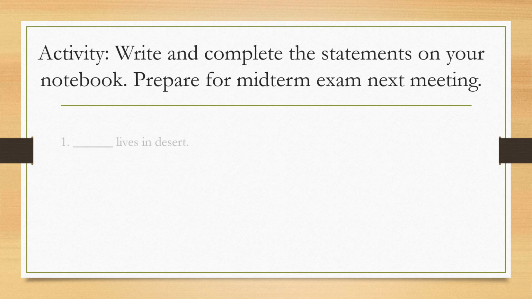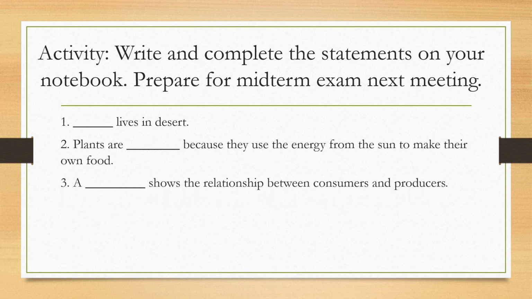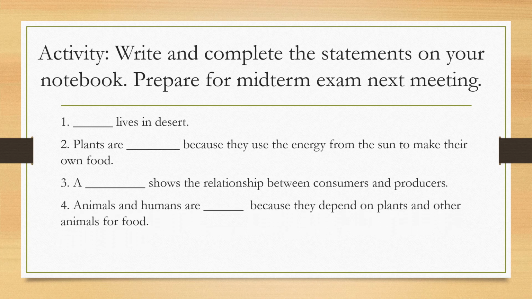Okay, number 1, blank lives in the desert. Number 2, plants are blank because they use the energy from the sun to make their own food. Number 3, a blank shows the relationship between consumers and producers. Number 4, animals and humans are blank because they depend on plants and other animals for food. Kindly complete the following statements and then try to read and understand, because these statements will be coming out during your midterm examination.